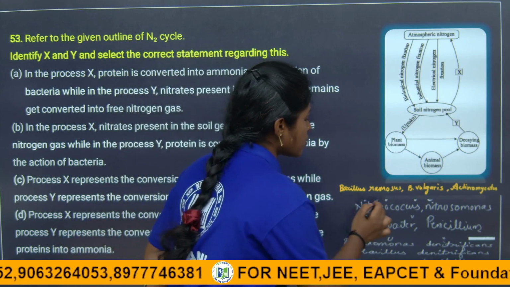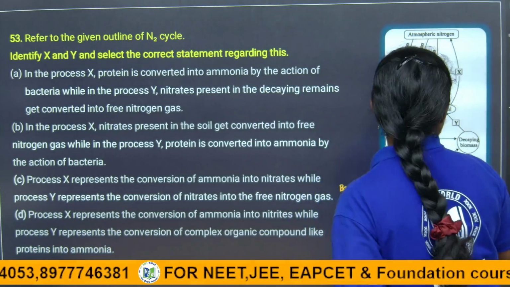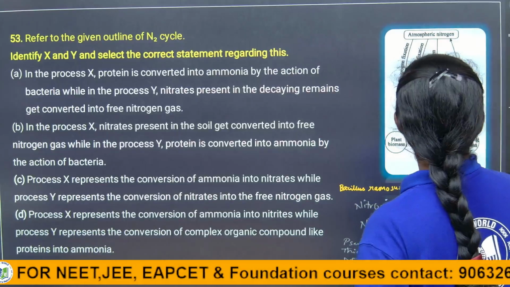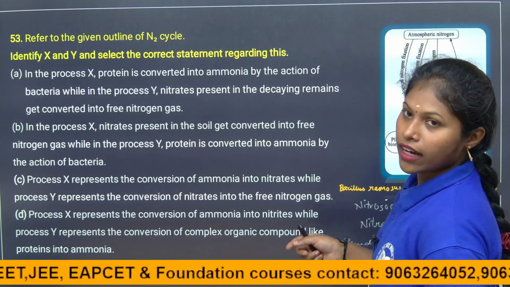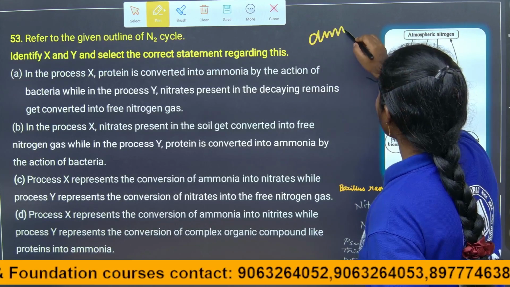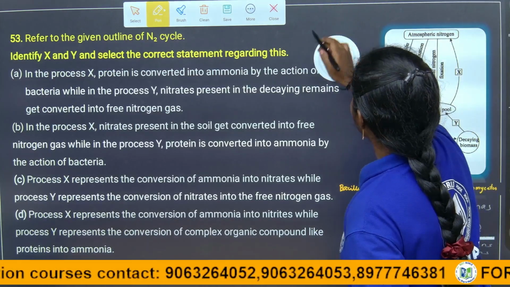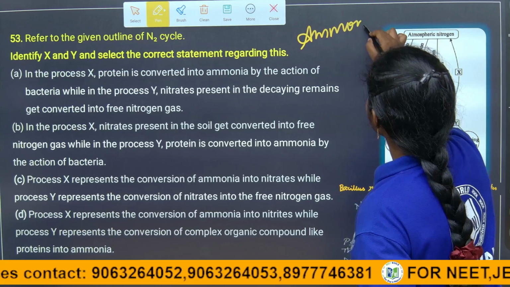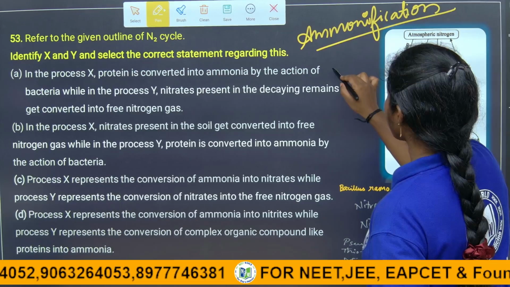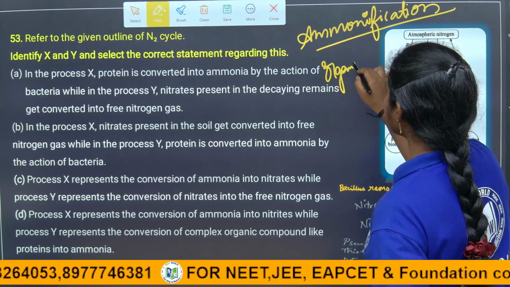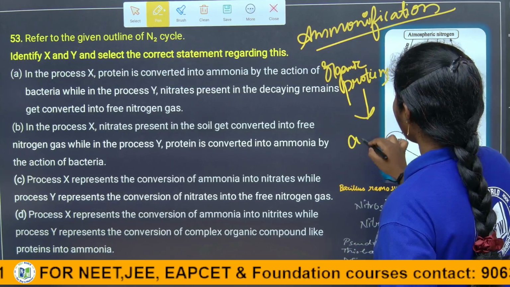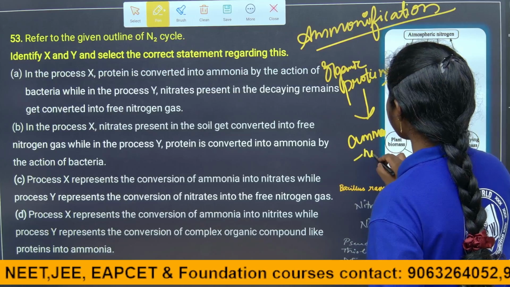Those are the Bacillus racemose, Bacillus vulgaris, and actinomycetes. Children, these are the bacteria which are used for ammonification. If they ask which bacteria are involved in ammonification, what is meant by ammonification, children? Ammonification is nothing but the conversion of organic complex proteins into ammonia. It occurs with the help of bacteria only.